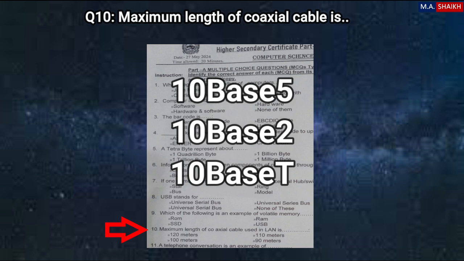So in this question, this kind of a flavor is not used. Either this is thick net, thin net, or 10 base T. Which one is used here? This kind of a thing is not mentioned here. So I think 100-meter, because there is no 200-meter, there is no 500-meter and 90-meter. So in 10 base T, 100-meter cable is used. So the most close one is 100-meter. This is the right option, correct option.